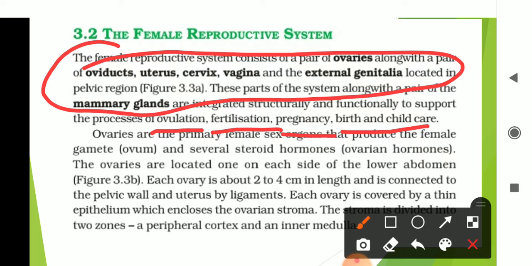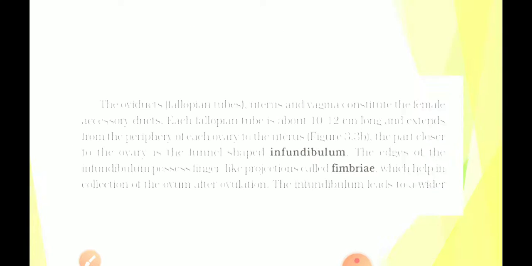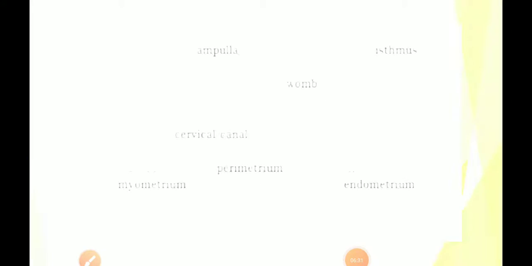Now we go through the details about the ovary. Generally, each ovary is 2 to 4 centimeters in length and is connected to the epithelium, which encloses the ovarian stroma. This ovarian stroma is again divided into two zones called peripheral cortex and inner medulla. The oviducts are also known as fallopian tubes.